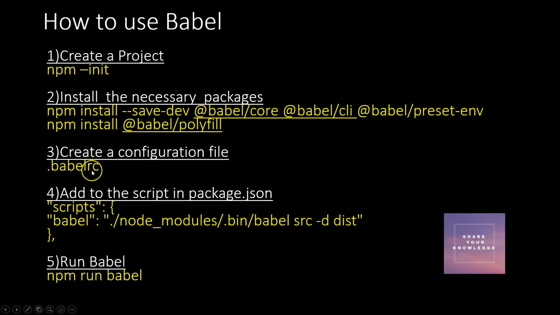So our agenda for this session: we will see one by one how to use Babel in our project, and we will also try to understand each one of them, Babel core, Babel CLI, which are all needed for Babel to work in your project.